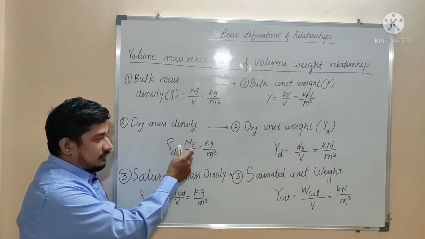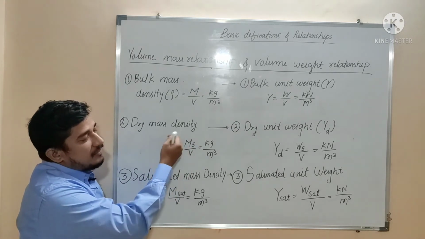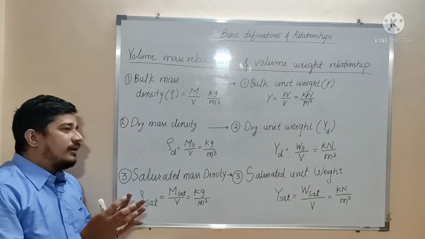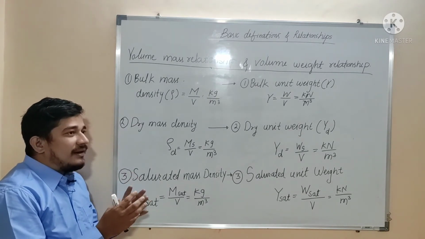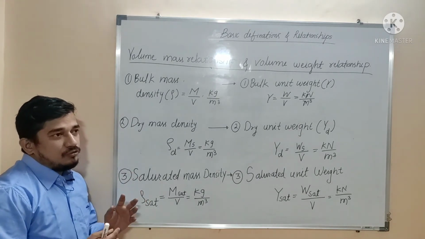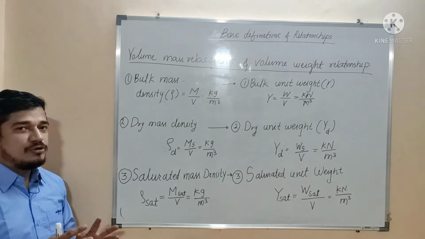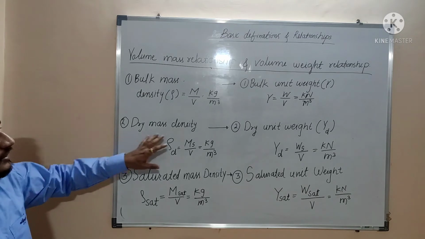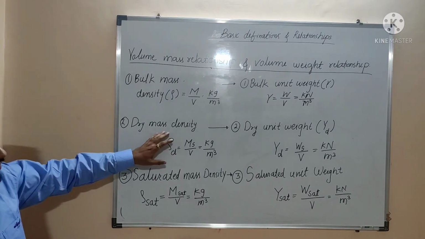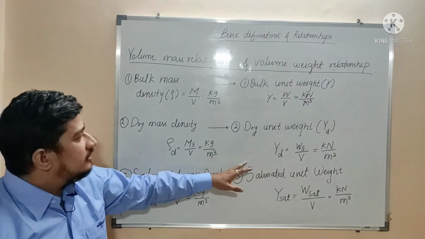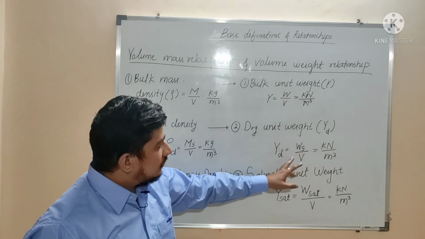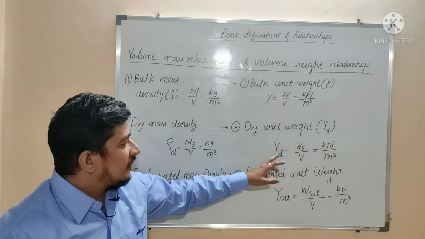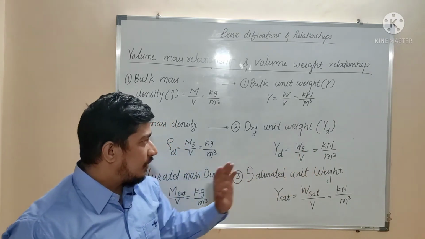A higher value of dry mass density will indicate that the mass of solids is more in a lesser volume, so it indicates the soil is dense. So to indicate the denseness of a soil, we will generally use the dry mass density term. Then, dry unit weight is nothing but the weight of solids divided by the total volume of soil, that is gamma d, and it has a unit of kilonewton per meter cube.